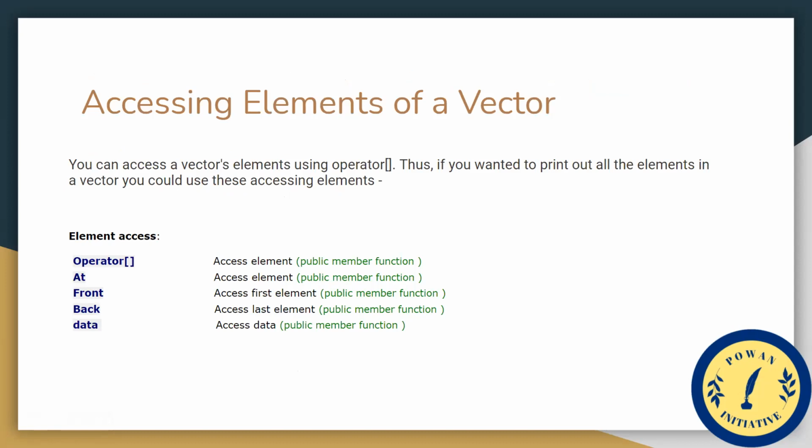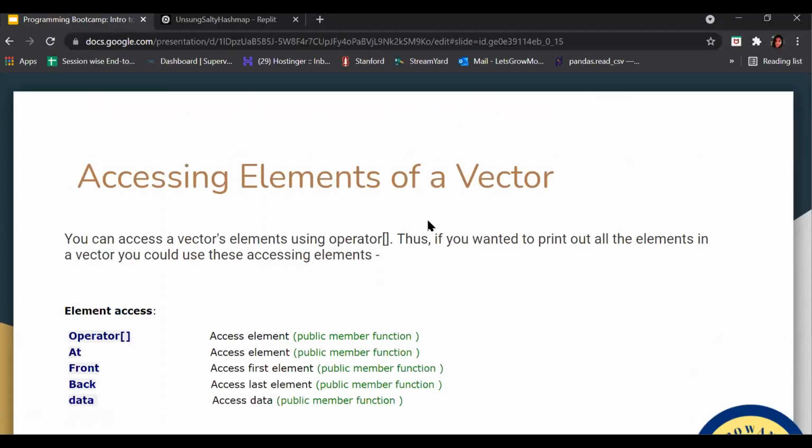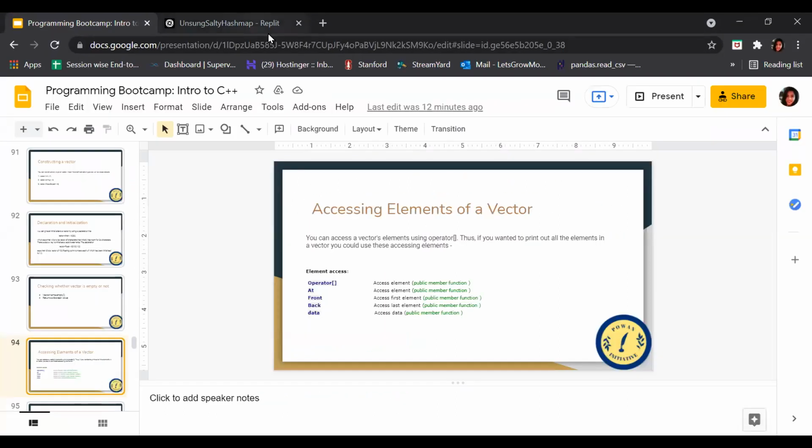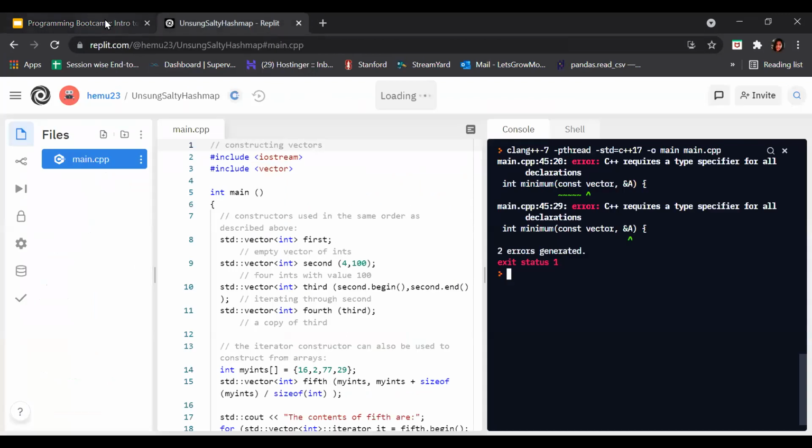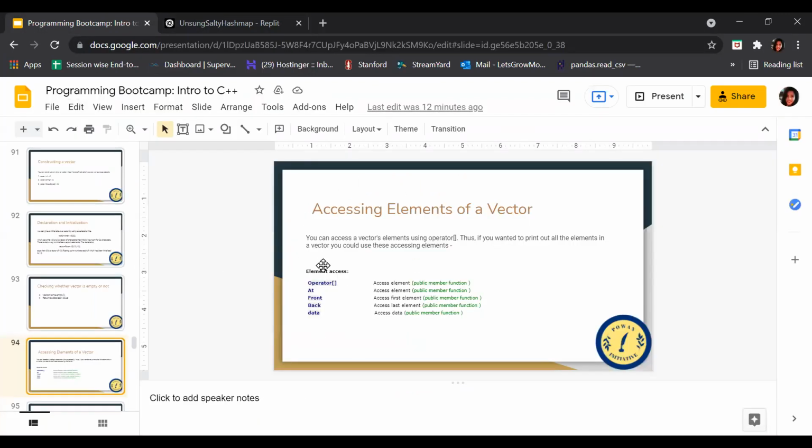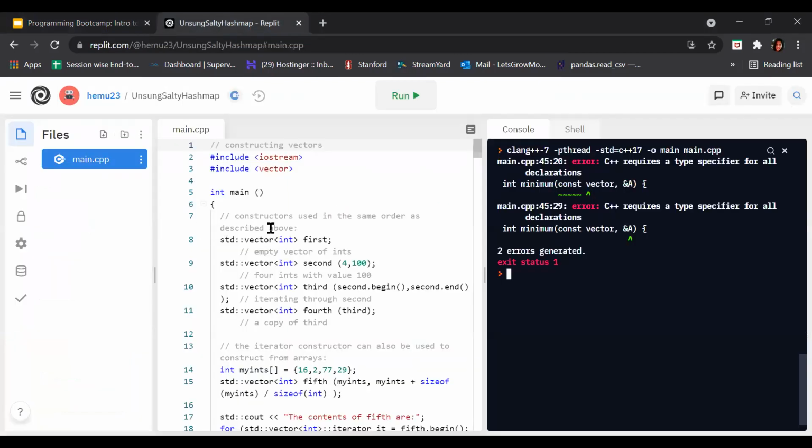Okay. So now here is accessing elements of a vector. How can we access elements of a vector? Before this, I just want you to take on a hands-on part where we look at how to construct a vector. After that, this part will be easy for you to understand. Here it is, constructing vectors.